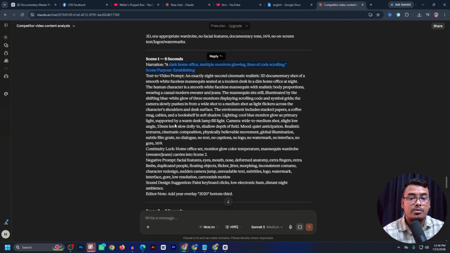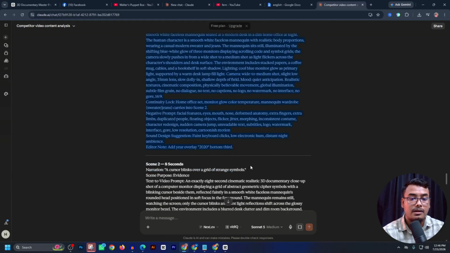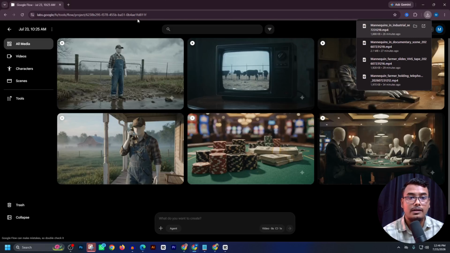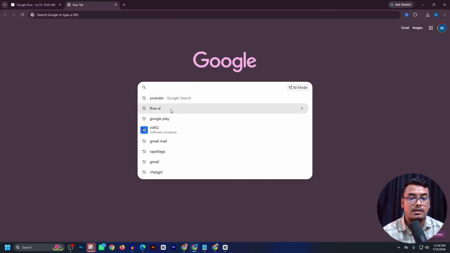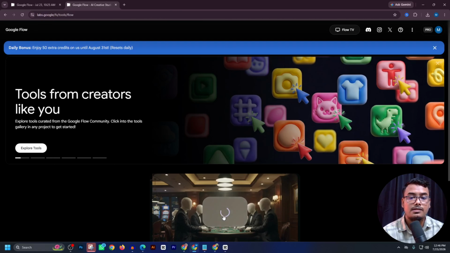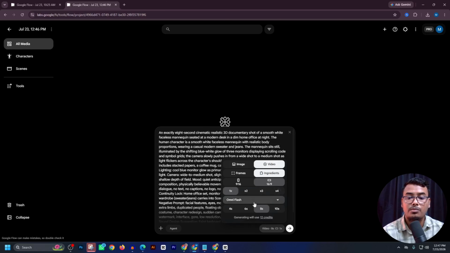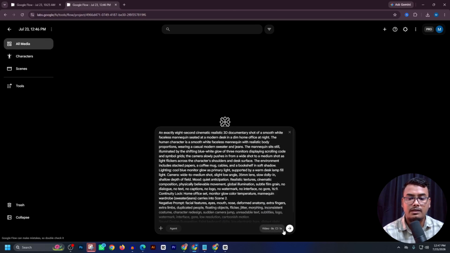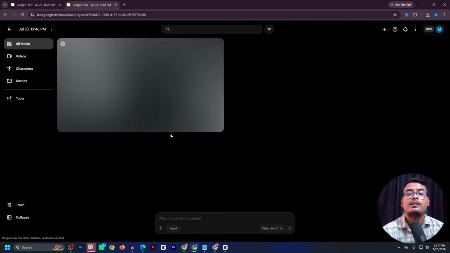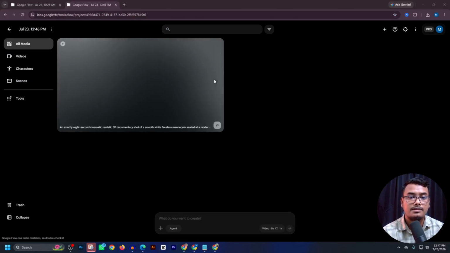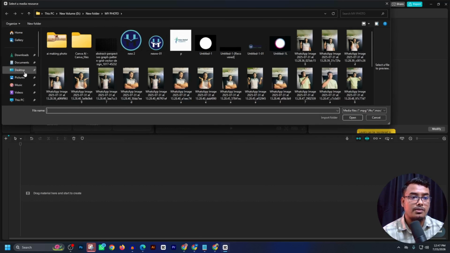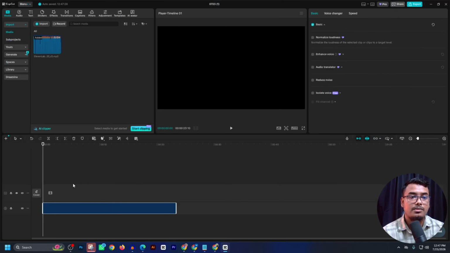So copy the full text to video generation prompt and go to Flow AI. You can search Google for Flow AI, create a project, paste your video generation prompt and select your video model, Omni Plus or VO3 Lite, any kind of model. Then run. So you can create your first video, then go to CapCut and create a new project and improve your voiceover. Improve my voiceover and play my voiceover.